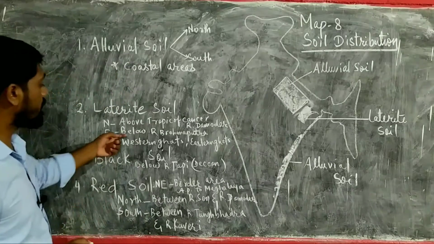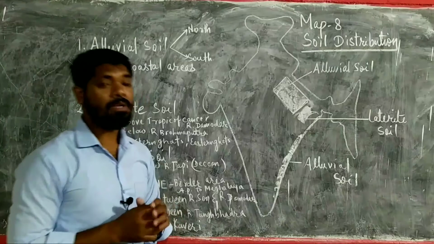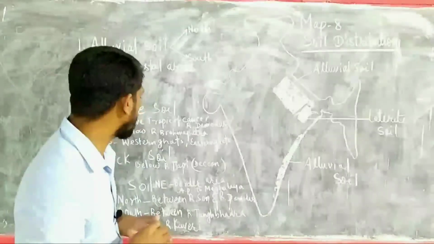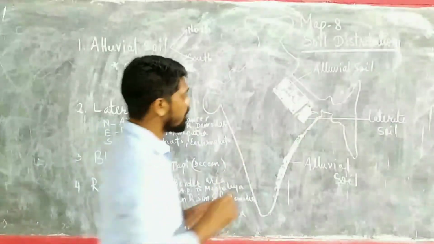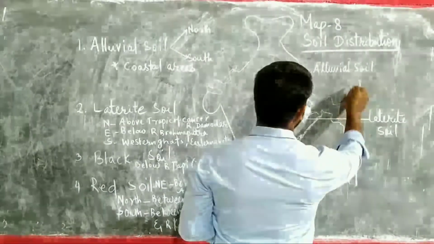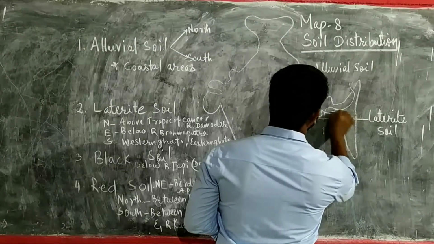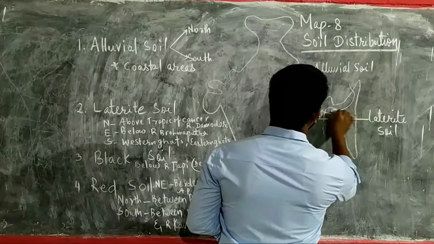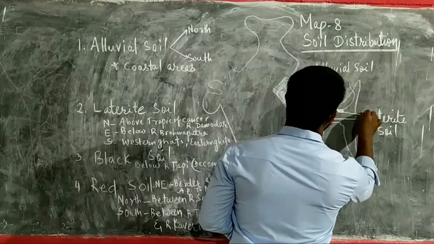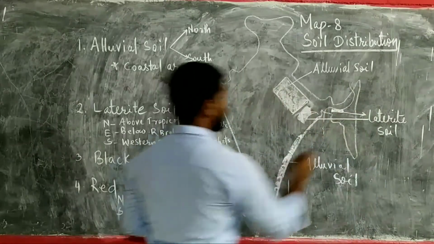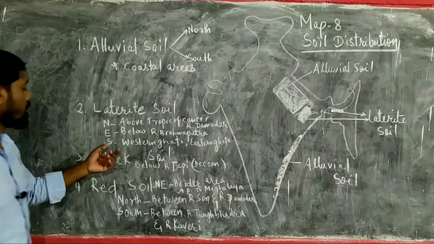Then it is also found on the eastern side. Suppose it is asked direction wise. Sometimes laterite soil will be asked to level on the eastern side. The eastern side is found below the Brahmaputra river. The Brahmaputra river is here, and it is found below it. So there you can level, and this is also laterite soil. And again there is a place.